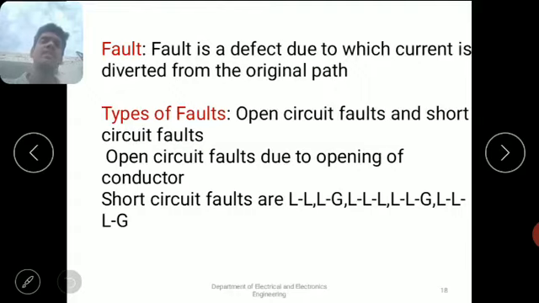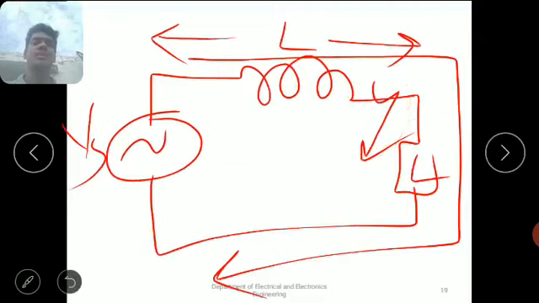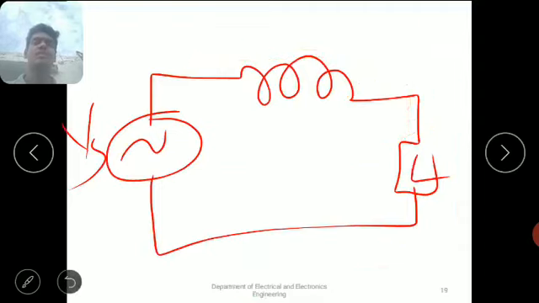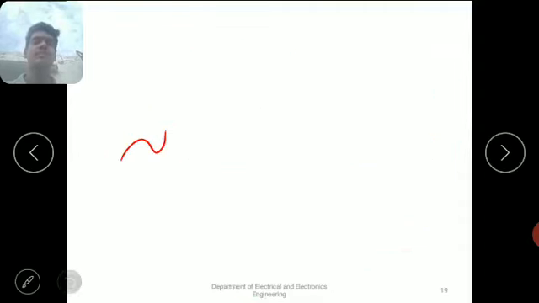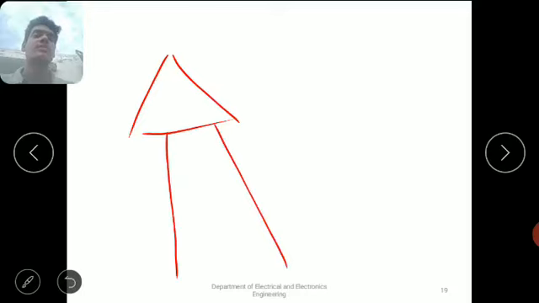That means open circuit faults occur due to opening of conductors. For example, if you assume one small network, generally transmission lines are present on top of the tower like this. Here it is the tower and the transmission lines are present here.